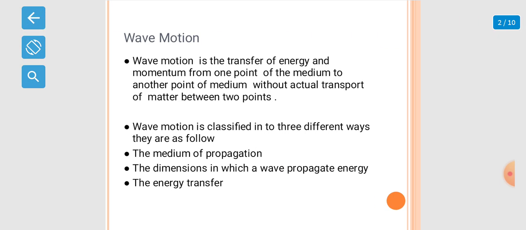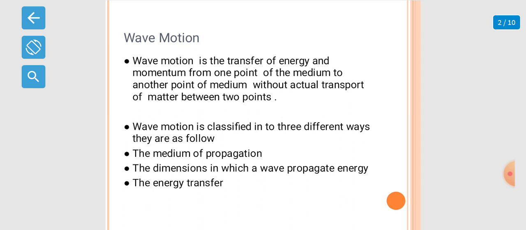Firstly, we know about waves. A wave is a disturbance or oscillation that travels through space-time, accompanied by the transfer of energy. Wave motion is the transfer of energy and momentum from one point of the medium to another point of the medium without actual transfer of matter between the two points.